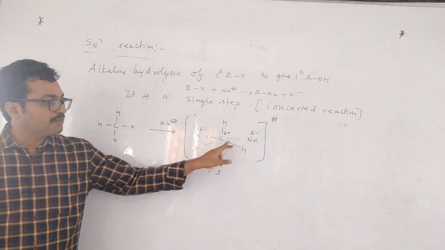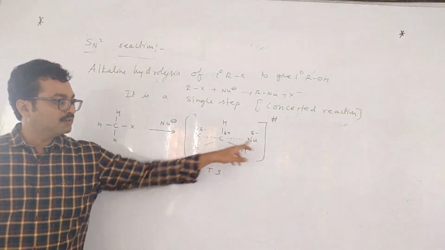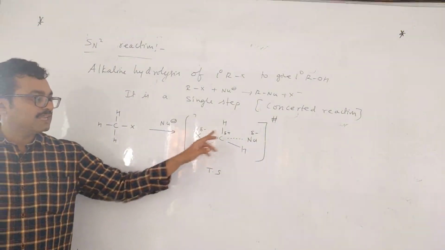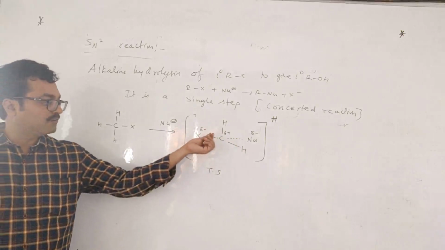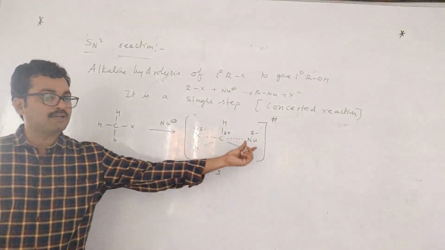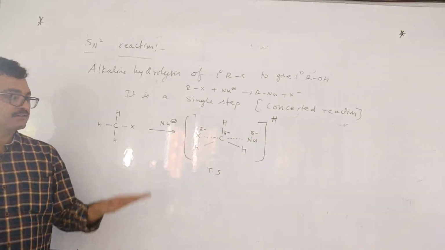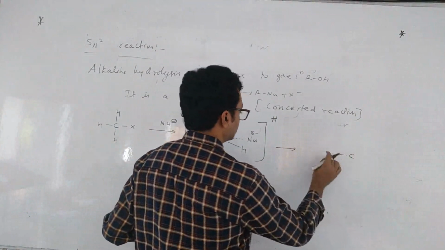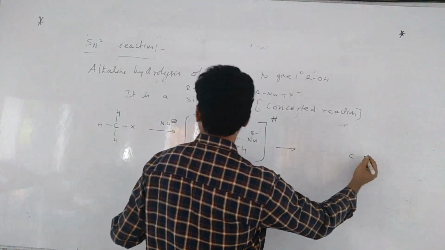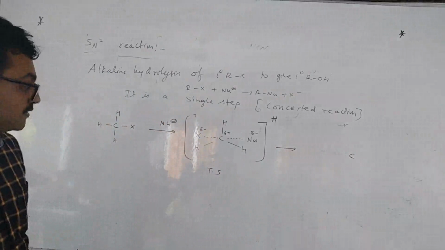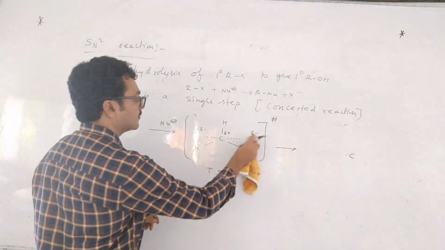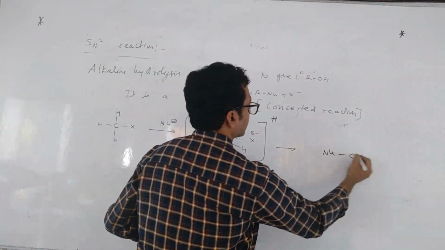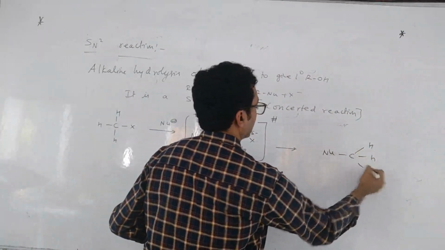Here the carbon-nucleophile bond becomes stronger slowly and the carbon-halogen bond becomes weaker slowly. Simultaneously it takes place at a time. This bond will become slowly weak and this bond will become stronger simultaneously. So after that, at one particular time, this bond will become strong, and they will form like this after some time.